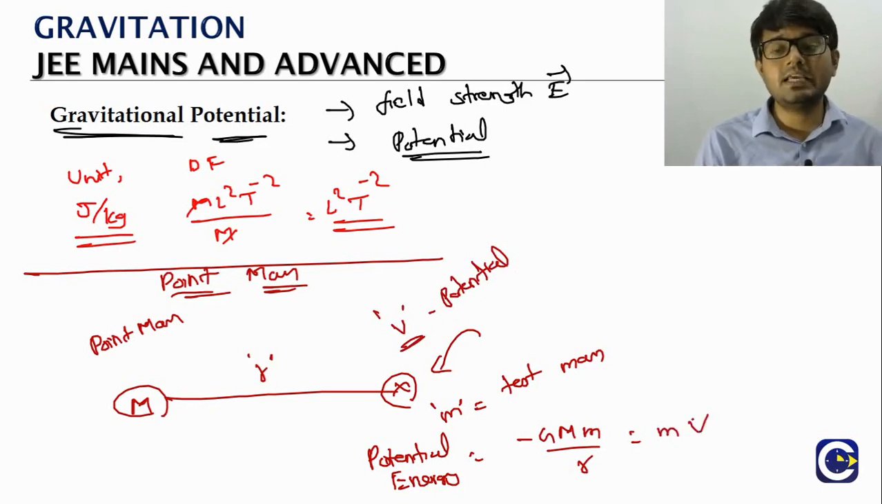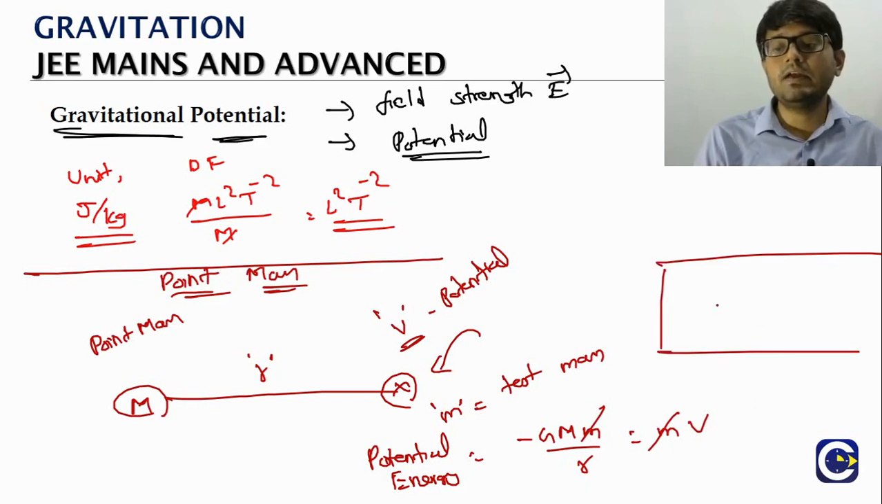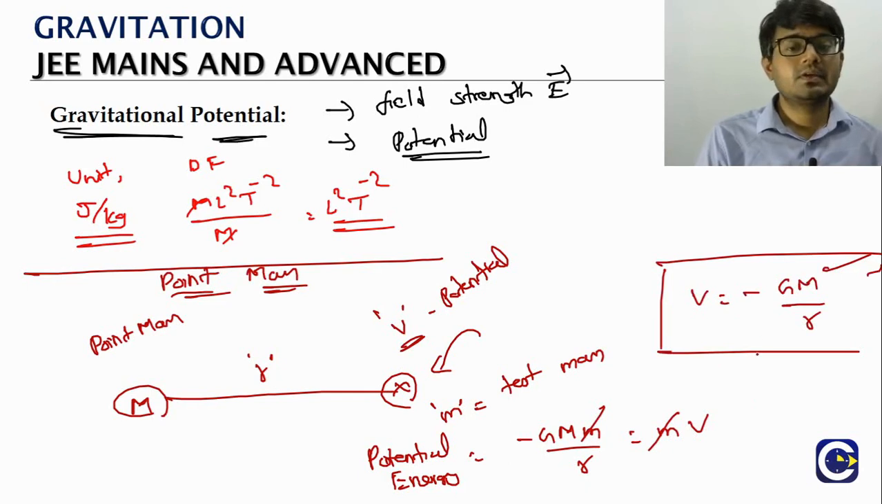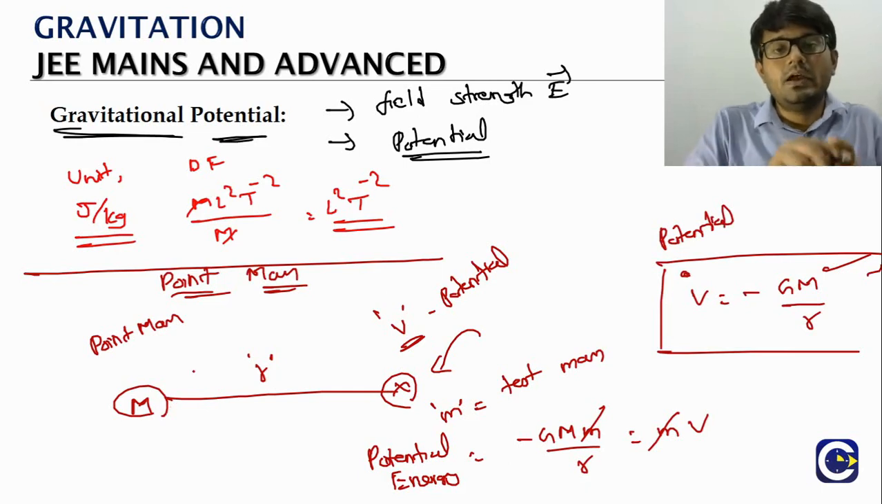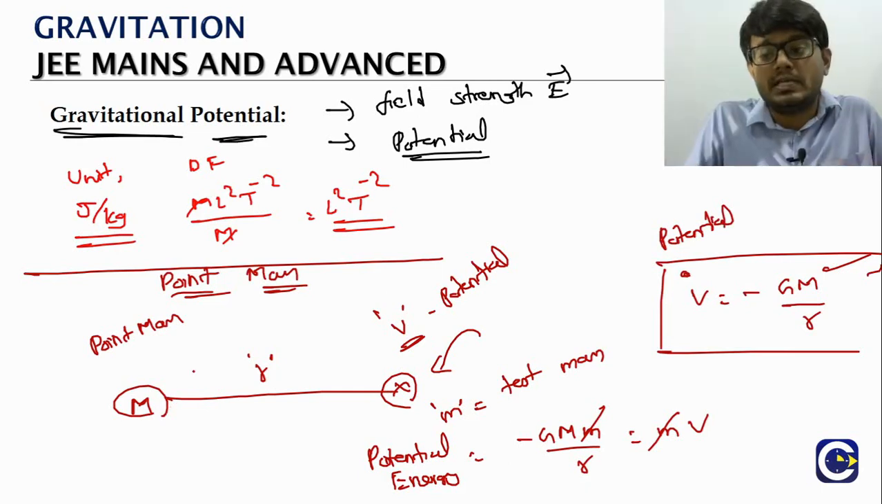Mass of the test mass times the potential at the location. Small m gets cancelled. So from here we will have the V value. What is the V value? Minus Gm by R. So this potential is produced by whom? The test mass. When you have a test mass, it produces a potential at a distance R.